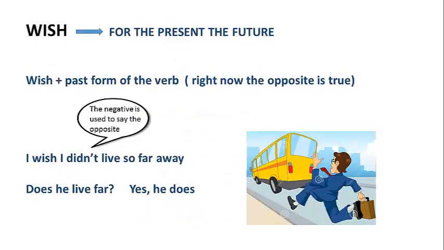For example, I wish I didn't live so far away. So that means I wish I lived closer to my workplace, right? In this case, you can see that I wish I didn't live so far away means that the negative is always used to say the opposite of the current situation. So does he live far away in this case? Yes, he does.